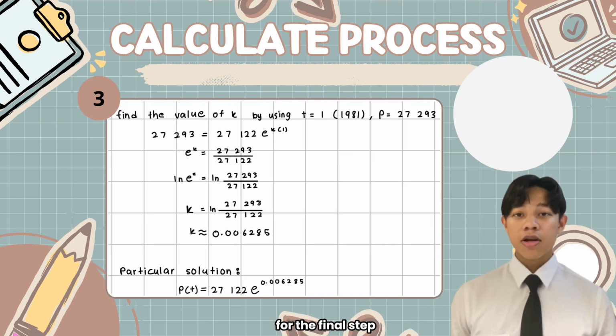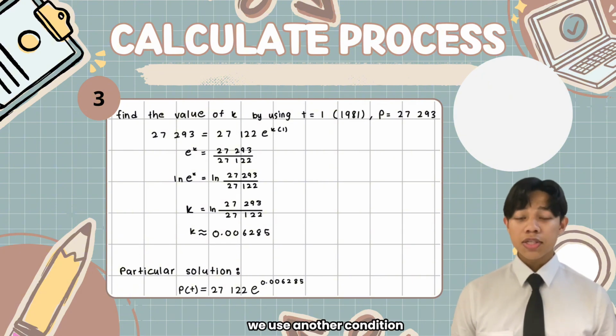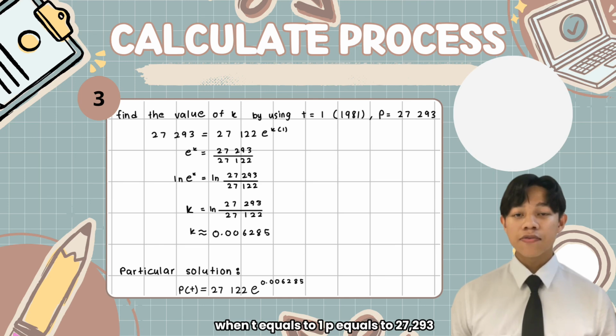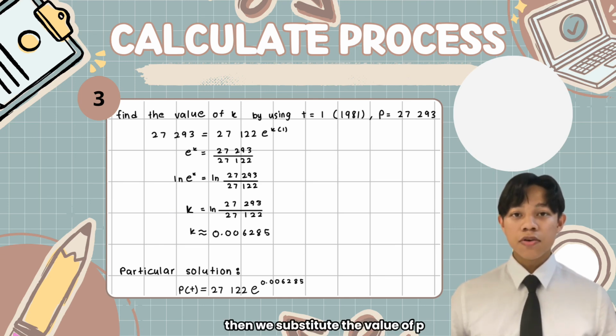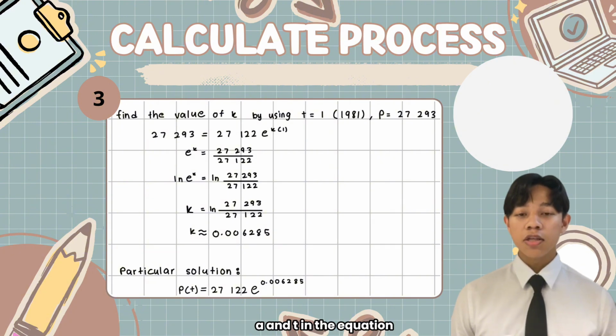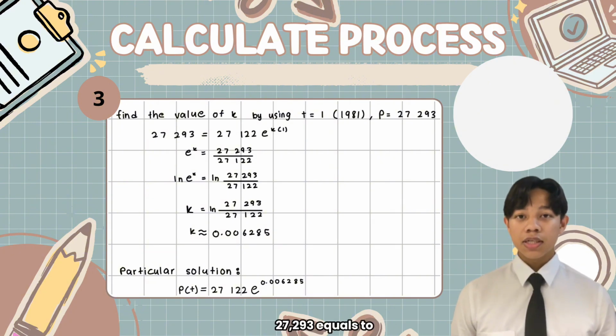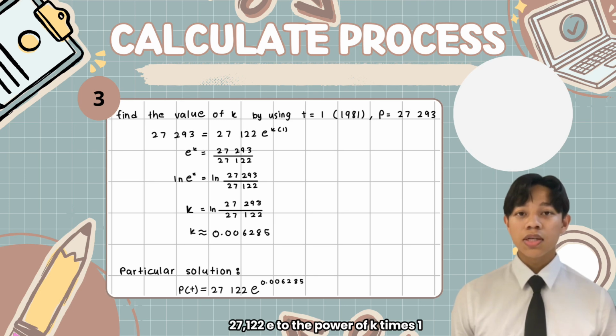For the final step, we find the value of k. We use another condition. When t equals 1, p equals 27,293. Then we substitute the value of p, a and t in the equation. 27,293 equals 27,122 e to the power of k times 1.